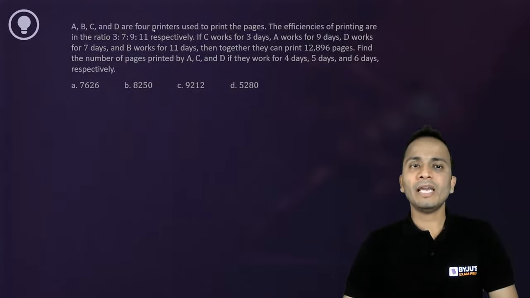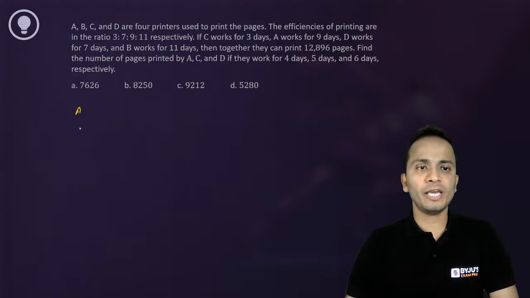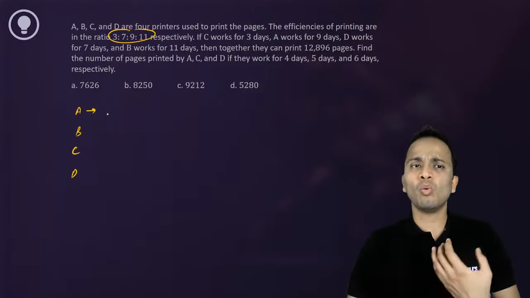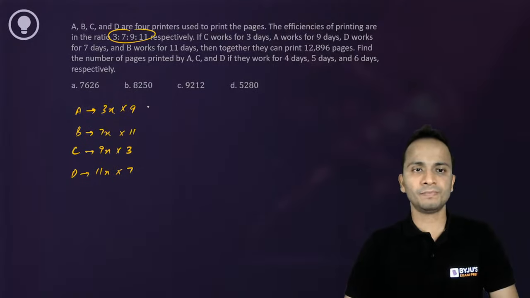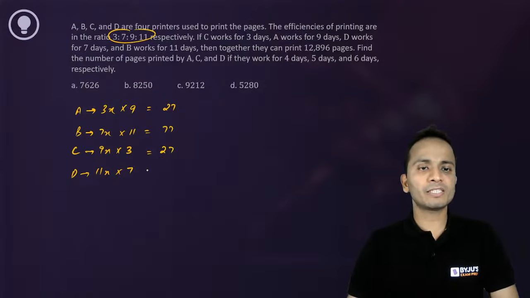Now, A, B, C, D are 4 printers, and the ratio of their efficiencies is given as 3, 7, 9, 11. So I can assume one day's work as 3x, 7x, 9x and 11x. C works for 3 days. A works for 9 days. Be careful with this. D works for 7 and B works for 11. So the amount of work that they will finish is 27x, 77x, 27x and 77x.